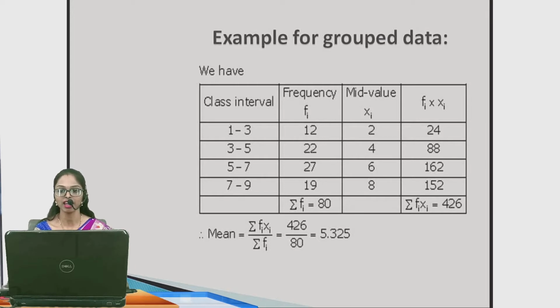Then multiply f with the x value. That is, 12 multiplied by 2 is 24, 22 multiplied by 4 is 88, 27 multiplied by 6 is 162, and for the last one, 19 multiplied with x value 8, we get 152. Add all the elements of the fi into xi column, and we get 426. Now to find the mean for the grouped data, the formula is summation of fi into xi divided by summation of fi. That is, 426 divided by summation of fi, which is 80, which is equal to 5.325.